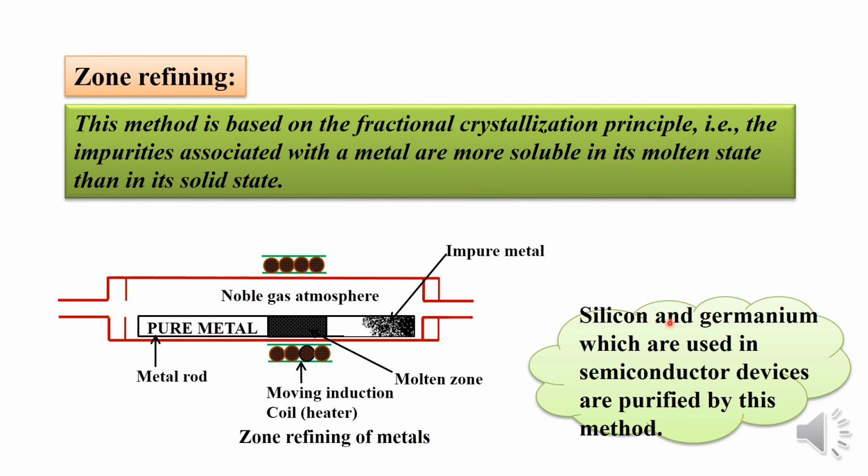Examples are silicon and germanium. Silicon and germanium are used in the making of semiconductors, and they can be purified by this method.